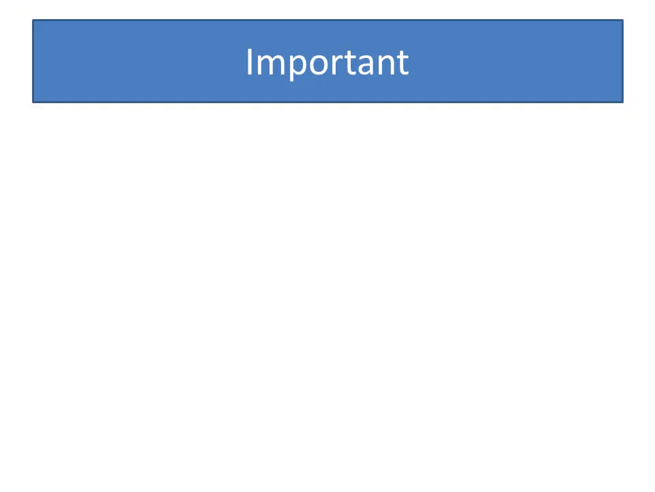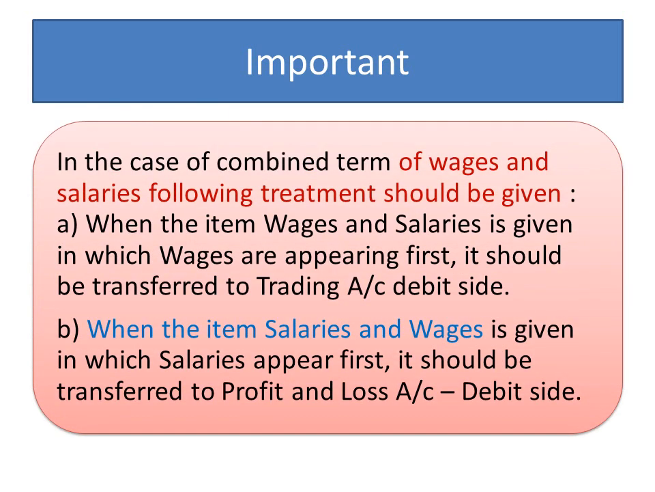Now, important points for you to remember, that earlier also I mentioned to you the wages and salary. When the wages and salaries are given, first, what is the wages, means wages का proportion ज़्यादा है तो उसको डेबिट में, ट्रेडिंग अकाउंट में लिखना है. अगर सैलरी दिया है तो सैलरी का proportion ज़्यादा होगा तो उसको प्रॉफिट एंड लॉस अकाउंट में लिखना है.